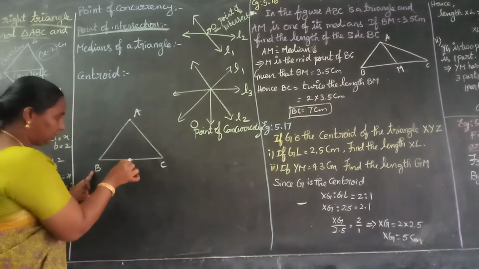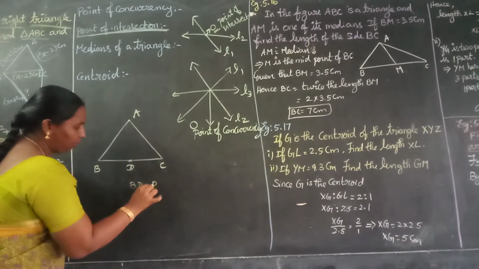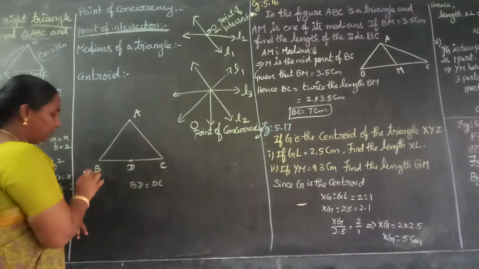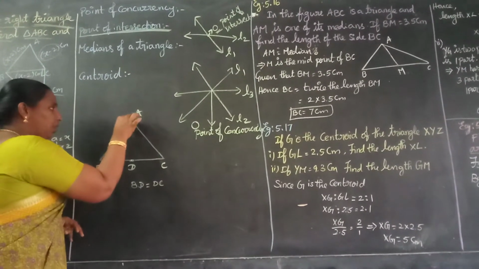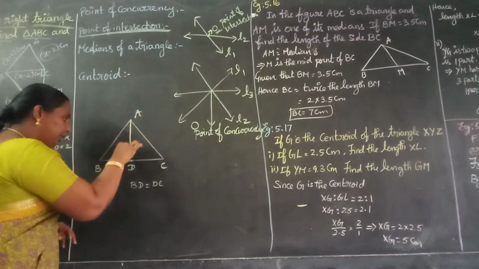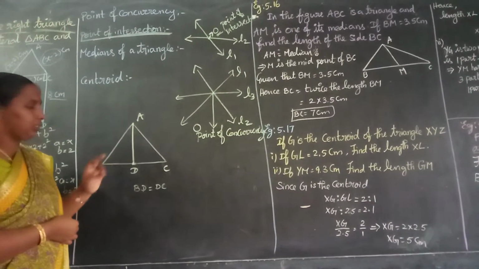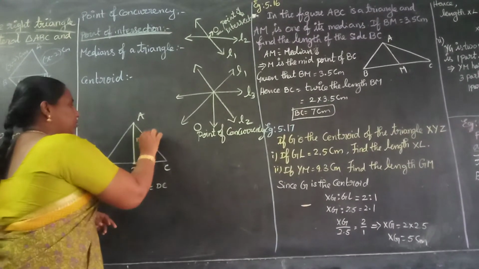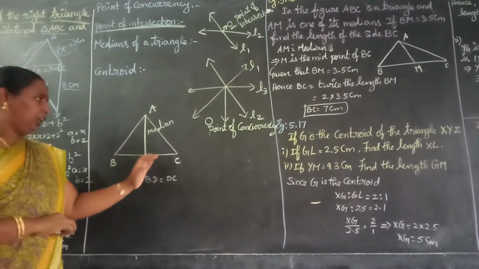B and C, that midpoint is D now. Then we know that BD equal to DC. Am I right? The length of BD should be equal to the length of DC. So a line drawn from a vertex to the midpoint of its opposite side is called a median. So AD is called a median of this triangle ABC.